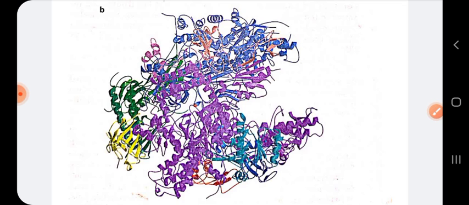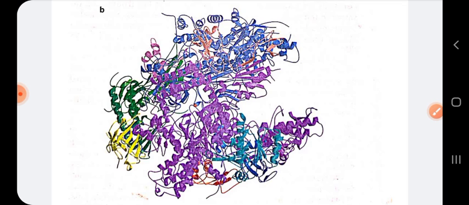Now, if you see the structure as I am mentioning, the overall shape of each enzyme resembles a crab's claw, and this is reminiscent of the hand structure of the DNA polymerase as we have seen. Well, I have not shown you the ribbon shaped model of DNA polymerase previously. I have just shown you the normal molecular arrangement of the DNA polymerase structure. But almost the shape of this RNA polymerase can be resembled with the DNA polymerase also.